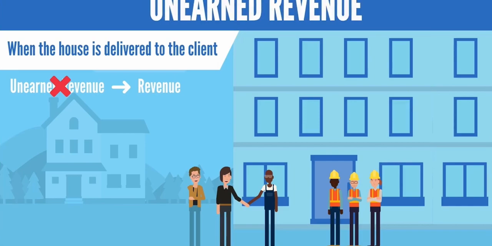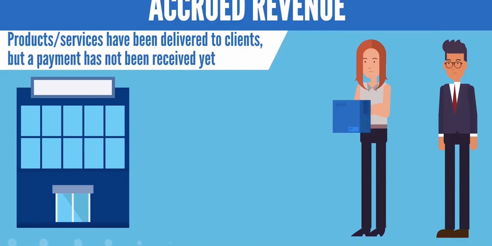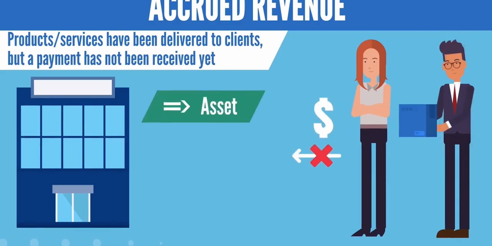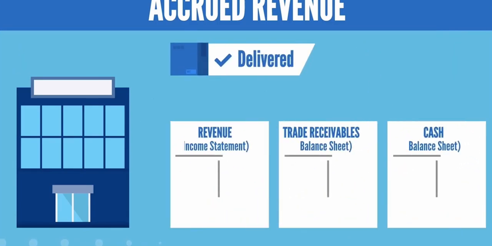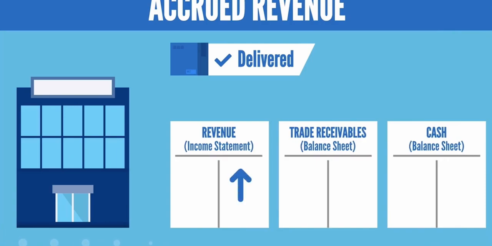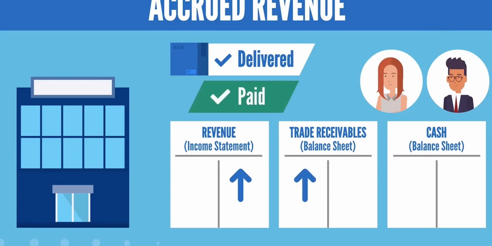On the other hand, accrued revenue applies in situations when the firm has provided goods to a client but has not received a payment for these goods. Given that the goods have been delivered, it is correct to register revenues in the income statement. At the same time, the company expects a payment for its services, and this will be shown through an increase in trade receivables. When the client pays for the goods, trade receivables will decrease, and cash will increase.